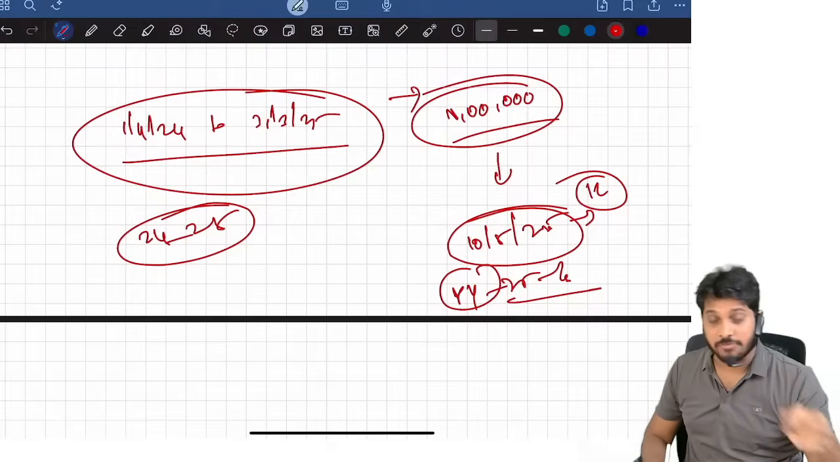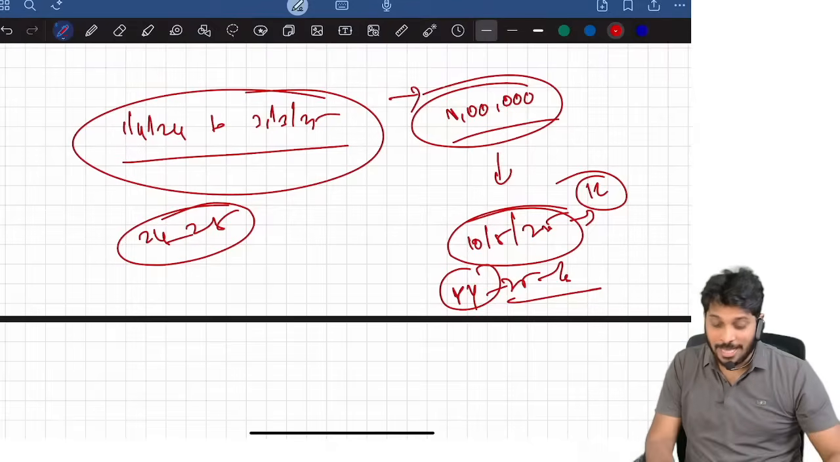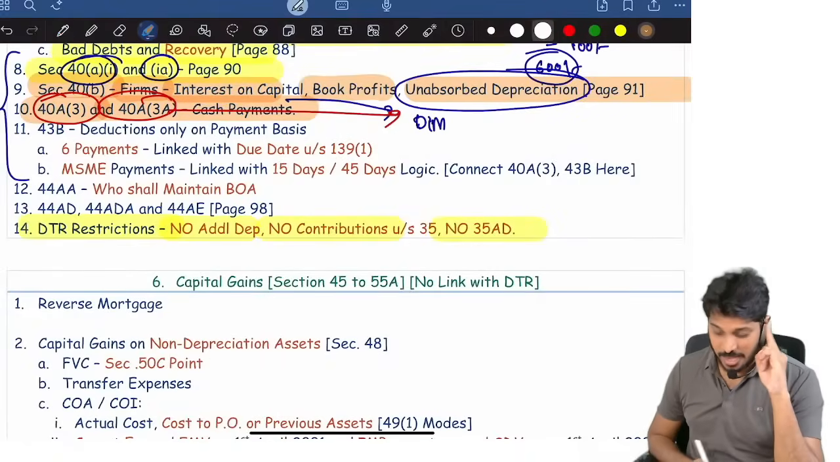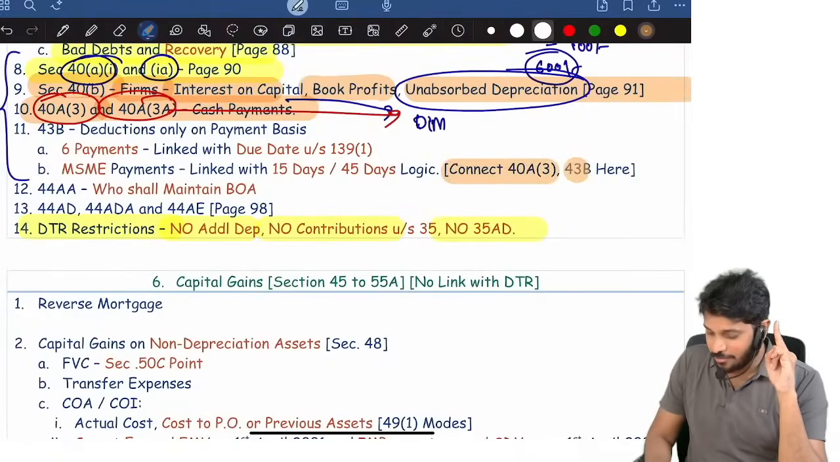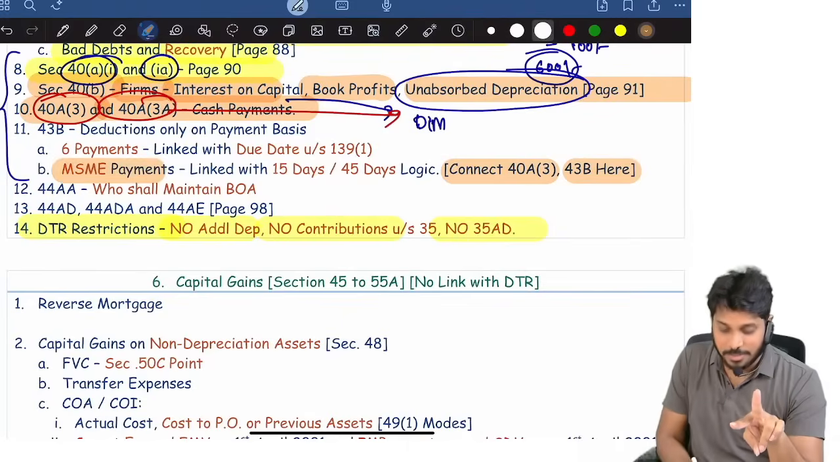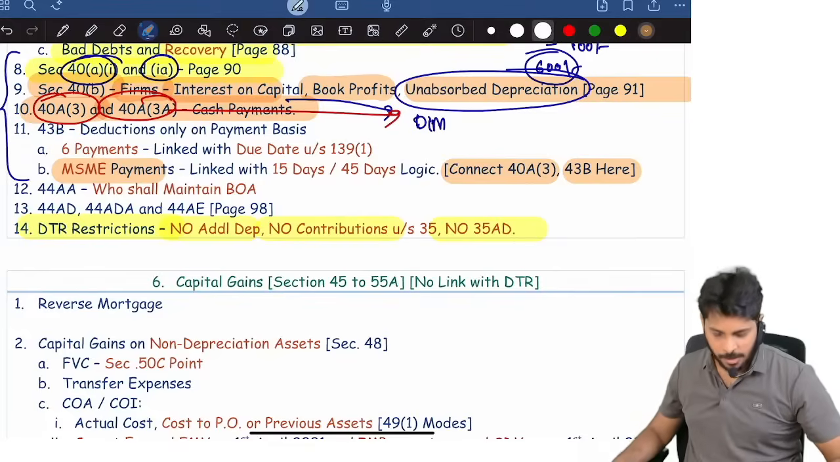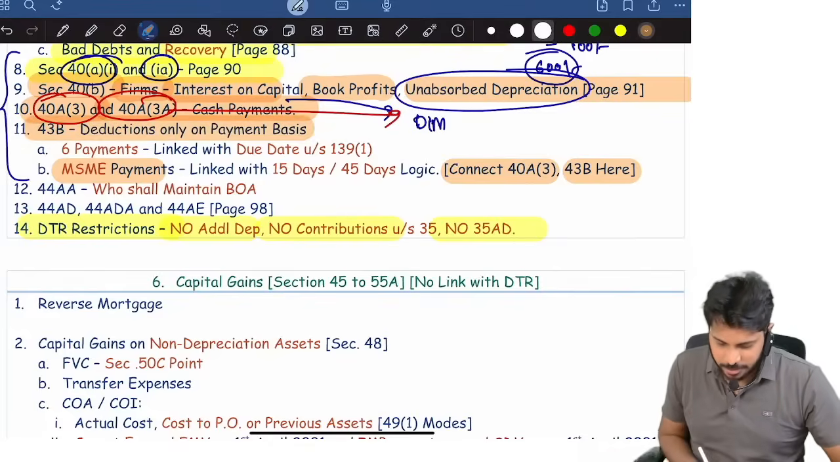Many know 40A(3A), but very few know it well. In the September 24 exam, they asked a question where 40A(3) and 43B were both connected with MSMEs, with such a complicated adjustment. Now look at 43B.